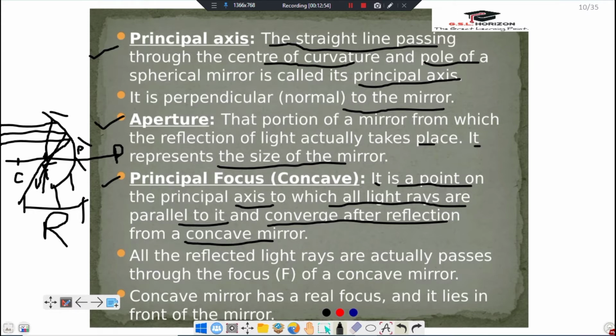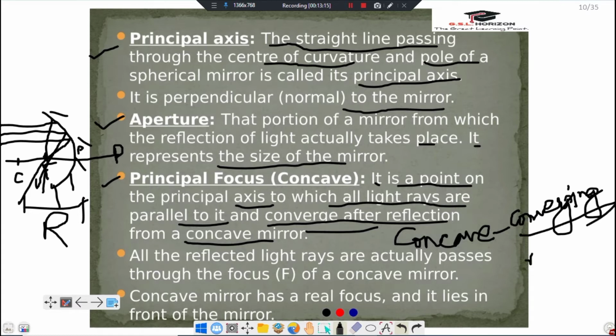So the concave mirror is also called converging mirror.